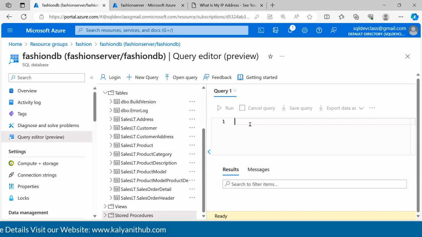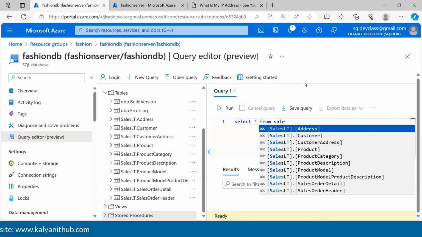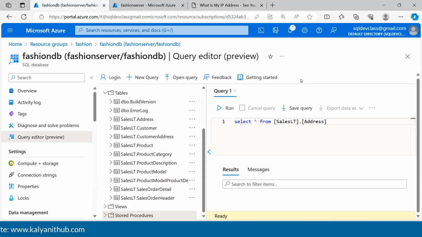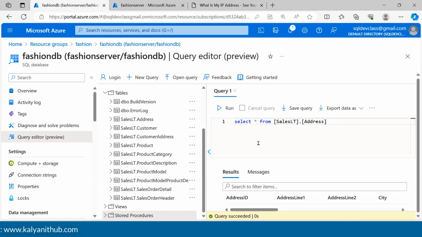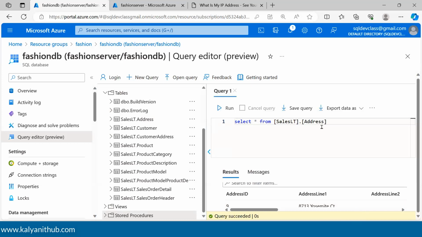Now we got the answer. So we can query the data and then view the data, like SQL. Now we can write our basic SQL queries here to view the data that is available in any of the tables that we have in the left-hand side section. So I'll take a random table, SalesLT.Address. I just use the tab and then it fills it. So we are going to view the data that is available under this particular address table.